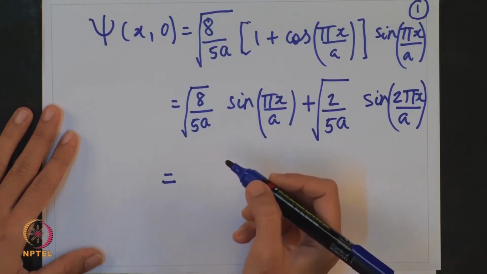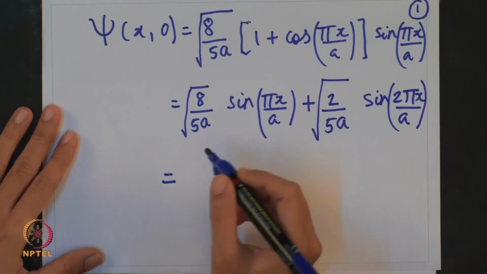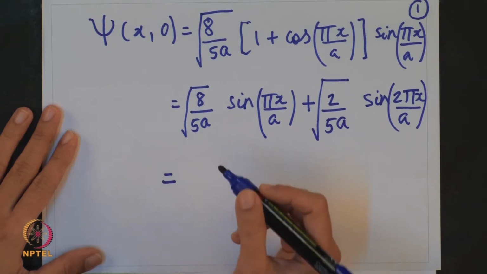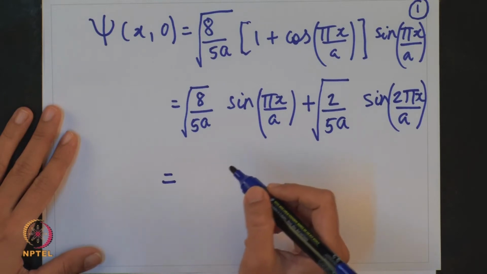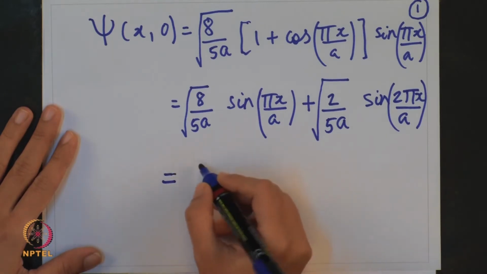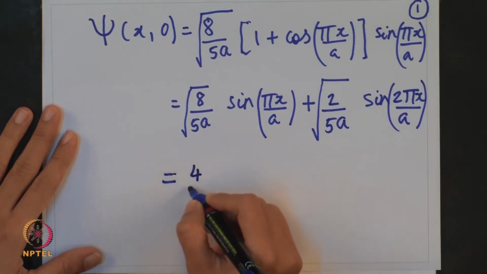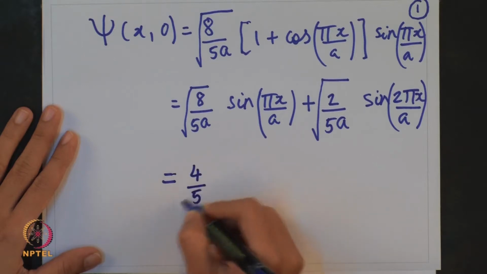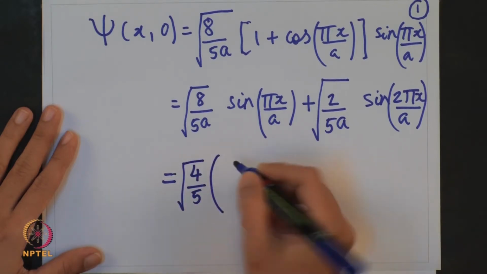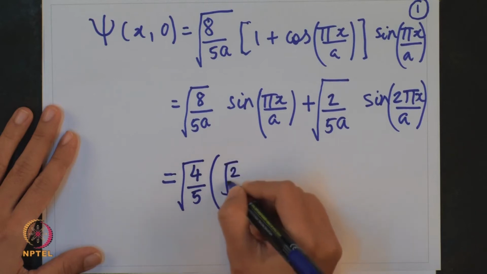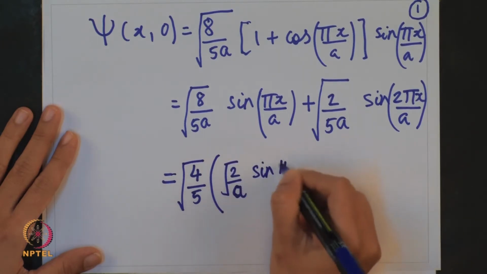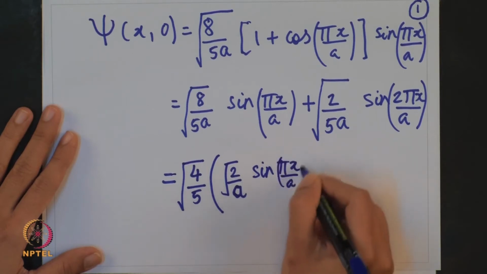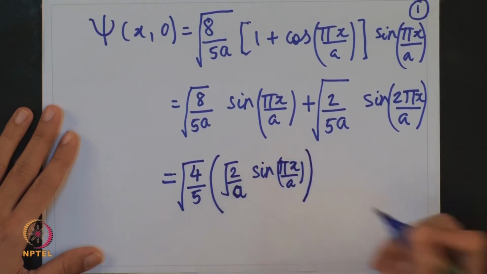We can simplify this expression again by writing it into the known form. What is the known form? We know the solution for a particle in a one dimensional box. So we will write the normalized wave function as this, which we have already seen in the lectures, sin pi x by a. This is one term.